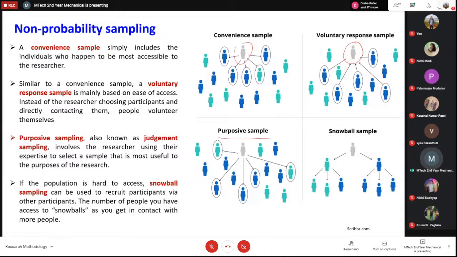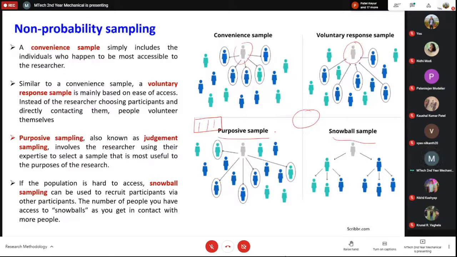The purposive sample is where I explicitly select some particular candidates or some particular persons for my study, and I say, okay, these 5 candidates will go for this competition. And the snowball sample is where I contact the next immediately available people, and they contact their immediately available contacts, and in this way we make a snowball sample. So these all are non-probability sampling.